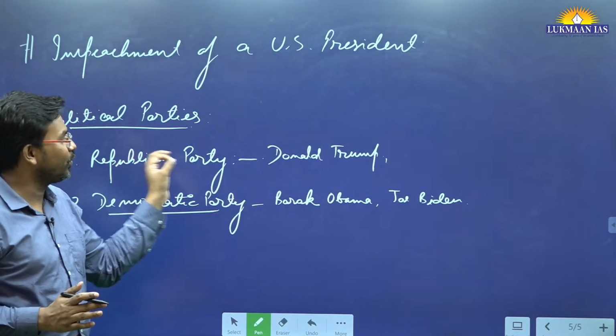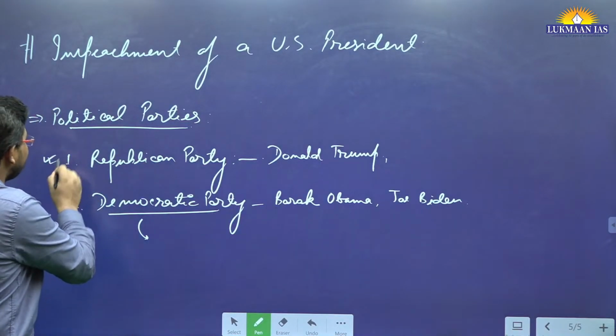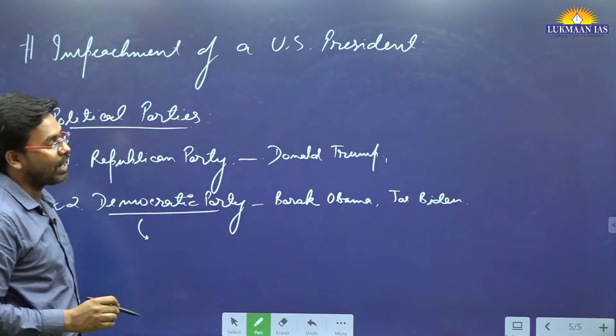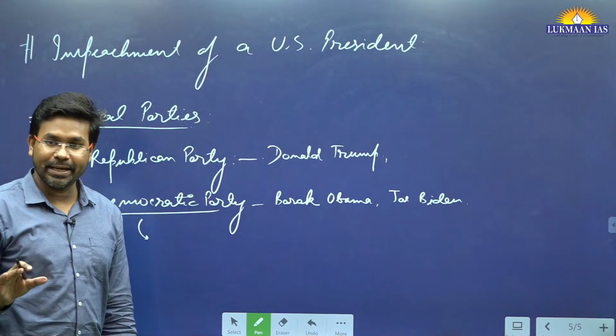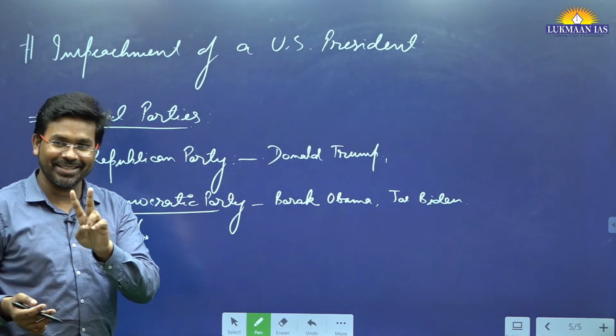So they are towards capitalism, a capitalist party. These are the two parties that are functioning. Basically, so far, few presidents of America have been impeached. Donald Trump has been impeached 2 times during his presidency.